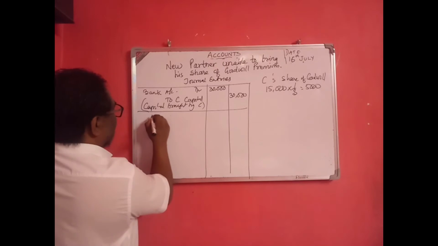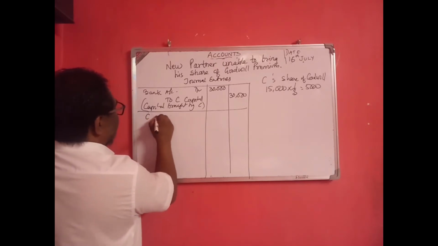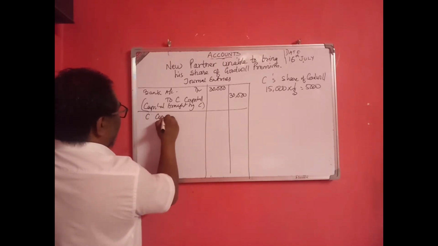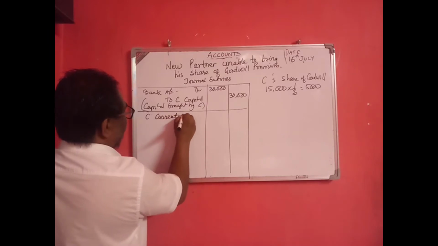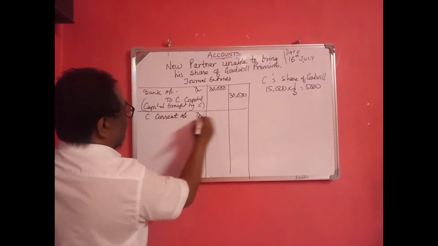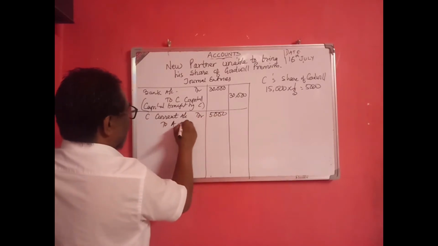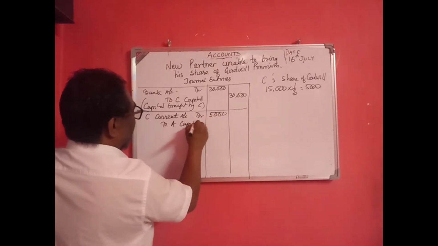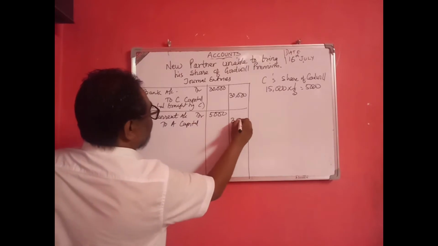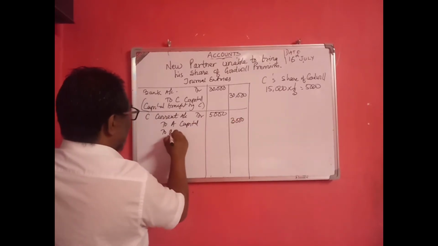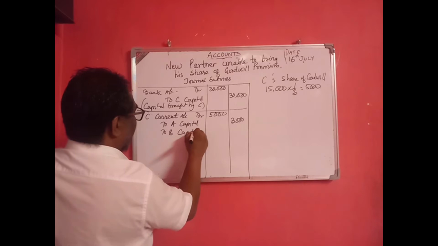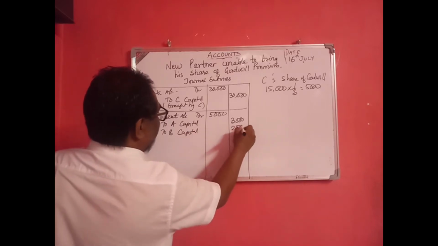So C's current account debited 5,000, to A's capital account 3,000 and to B's capital account 2,000.